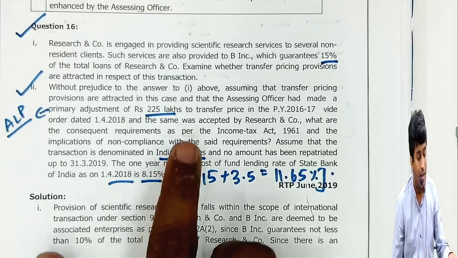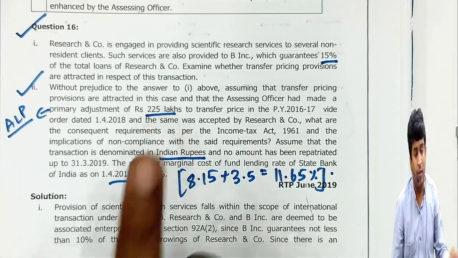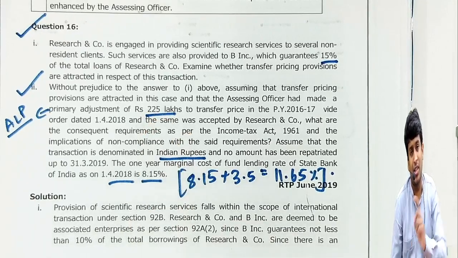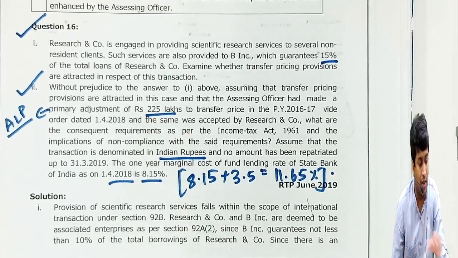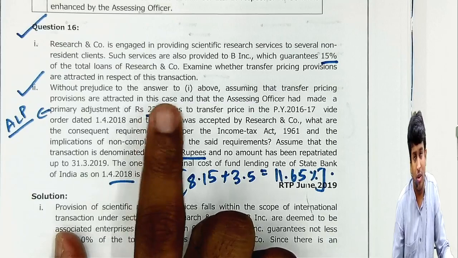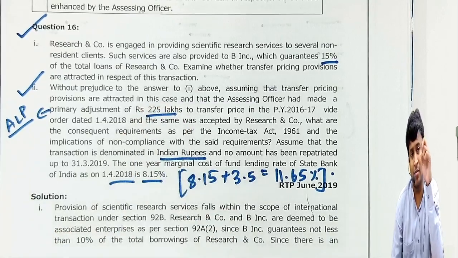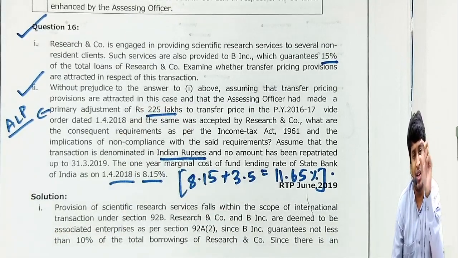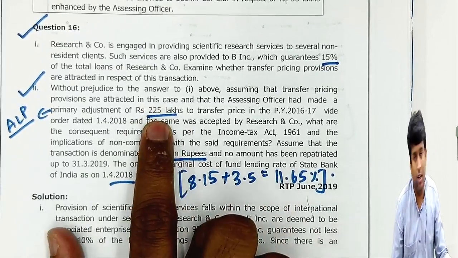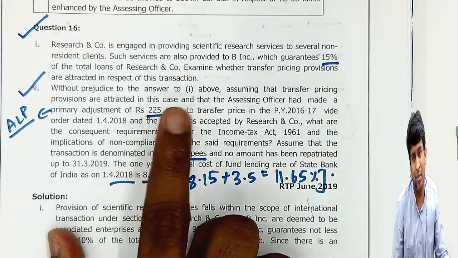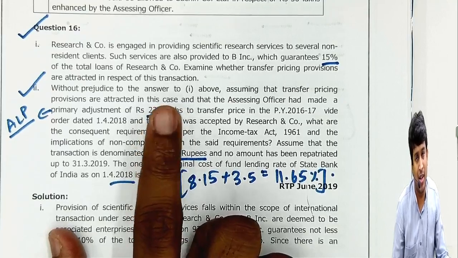Check it. This is the primary adjustment, sir. I want excess money, which is the primary adjustment minus the transaction price. The transaction price is not given. This is not excess money. This is only the arm's length price. Arm's length price minus transaction price, the difference is called excess money. That transaction price is not given, so this cannot be called excess money. This is only the primary adjustment value or arm's length price value.